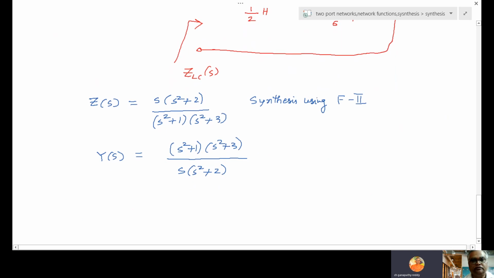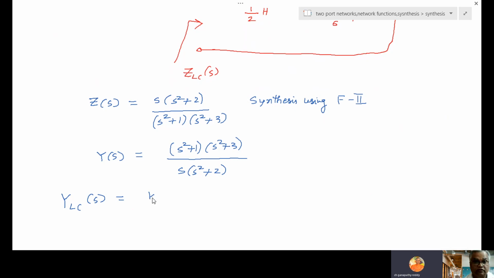What is the second step? Observe the behavior of the poles, not zeros, poles. So it is again having poles on the imaginary axis. S square plus 2, right? If you solve this, the poles will be located on the imaginary axis. An LC network always has poles on the imaginary axis. So it is confirmed that it is again an LC network. And as I discussed earlier, the ZLC format and the YLC format are the same.